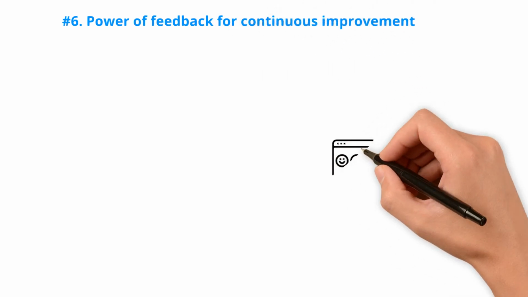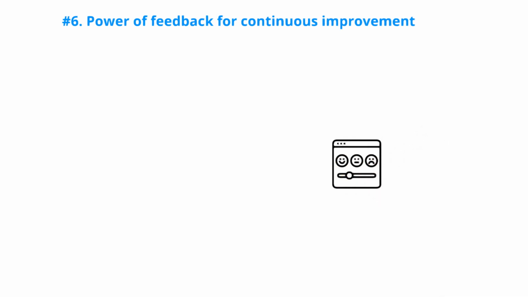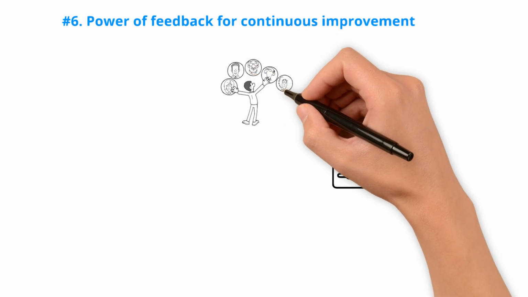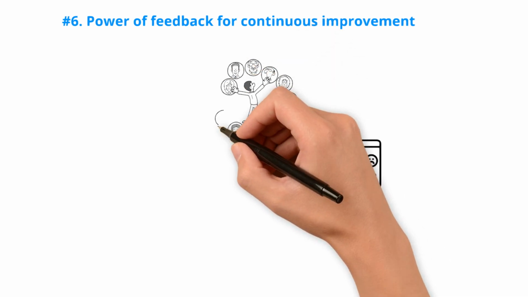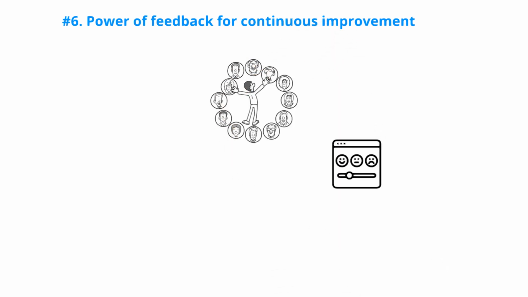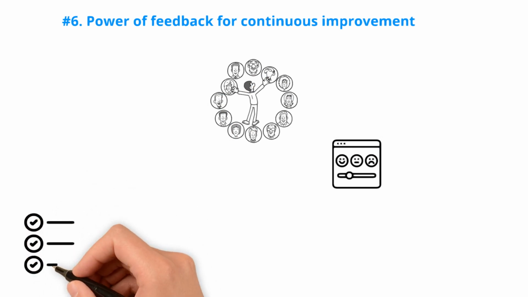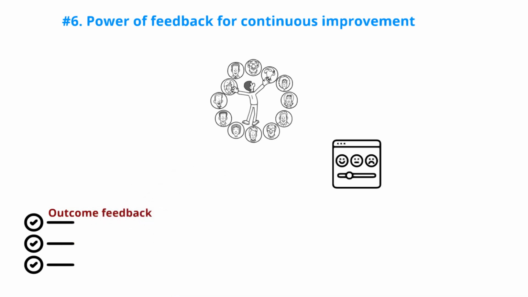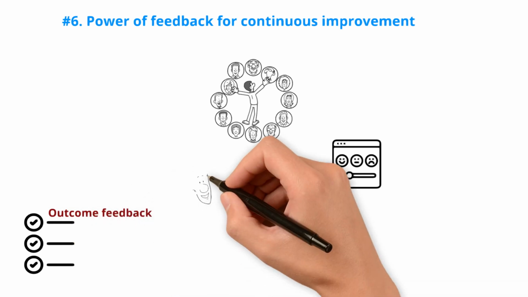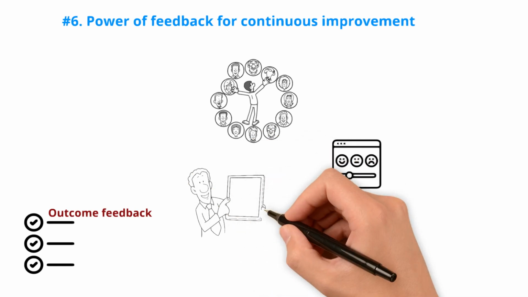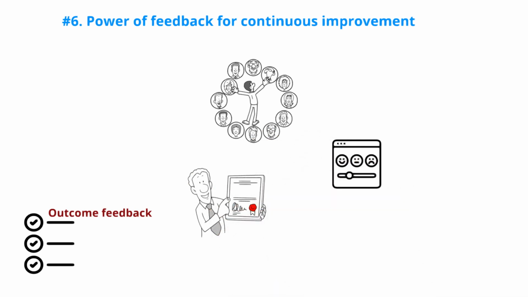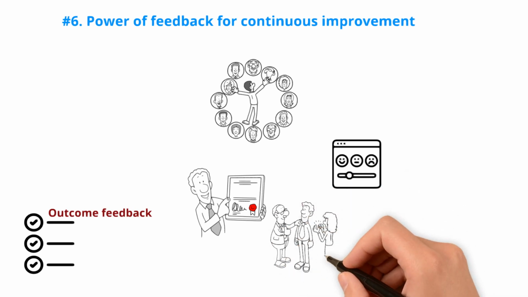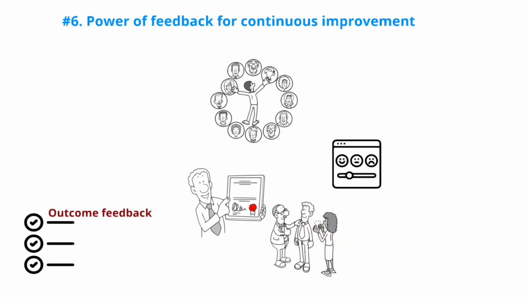Seeking feedback on your progress is essential for continuous improvement. However, it's equally important to differentiate between various types of feedback and develop strategies for getting feedback effectively. Feedback is categorized into three main categories. Outcome feedback. This type of feedback confirms whether or not you've achieved the desired outcome. For example, if you give a public talk and the audience applauds at the end, that's outcome feedback. While it can be encouraging, it doesn't provide much specific information.